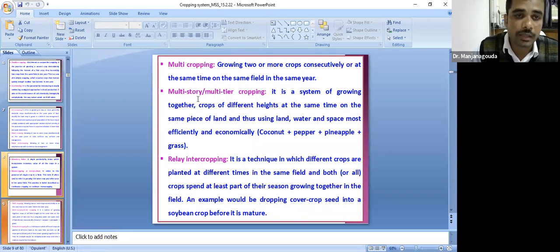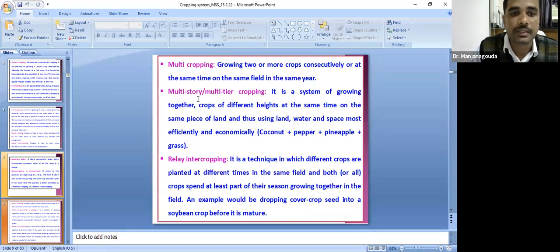Another important point in the multiple cropping system is that the main objective is the effective utilization of solar radiation, and also the space left over between two rows of the intercrop can be effectively utilized, and the moisture and the light can be effectively utilized in the multi-tier cropping system.